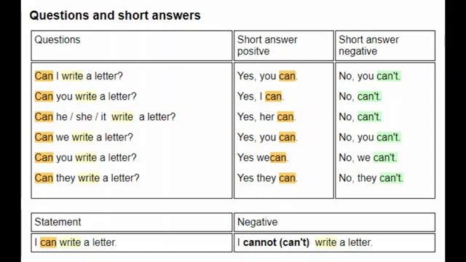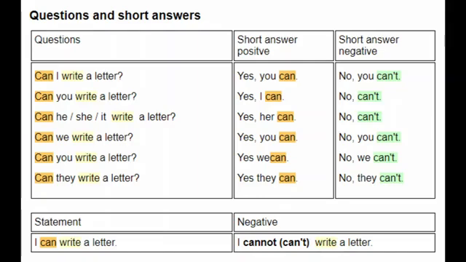Secondly, we can see, can you write a letter? Short answer positive, yes I can. Short answer negative, no I can't. Then, can he or she or it write a letter? Short answer, yes he can. Negative, no he can't. Then, can we write a letter? Yes you can, no you can't.